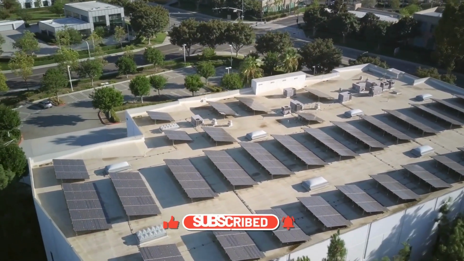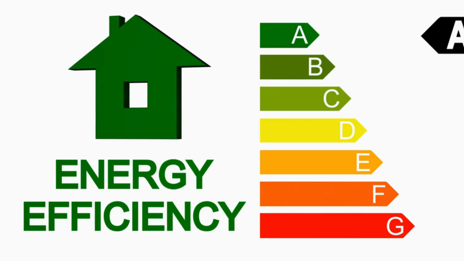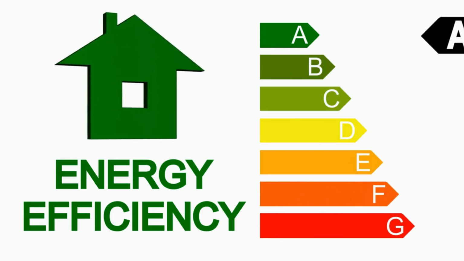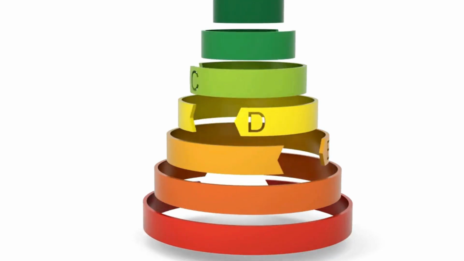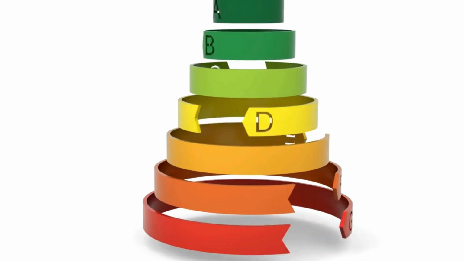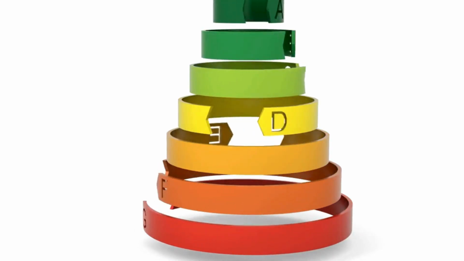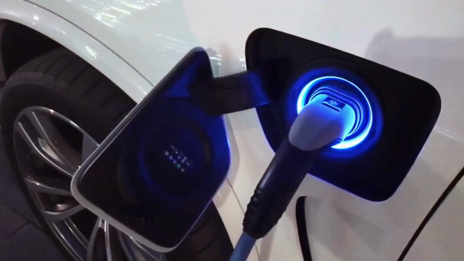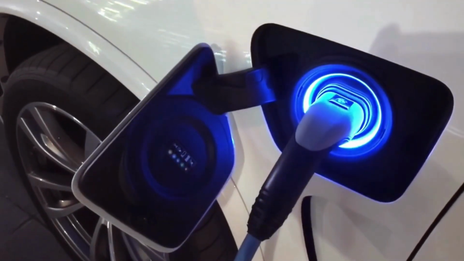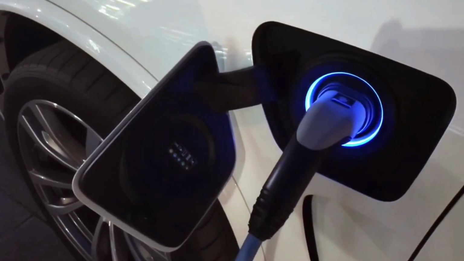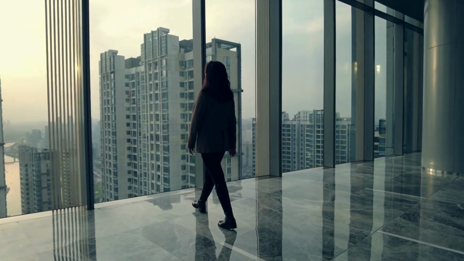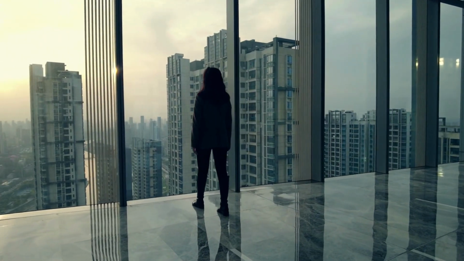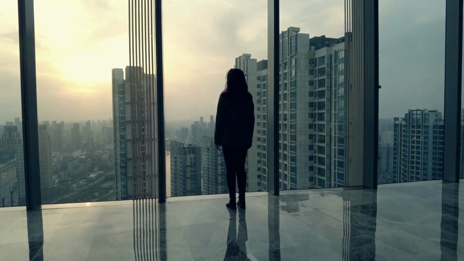Improving energy efficiency is also important. Switch to LED lights, smart thermostats, and energy-saving appliances to reduce electricity use. Drive fuel-efficient or electric vehicles, EVs, reducing reliance on gasoline by driving hybrid or electric cars. Improve insulation, use energy-efficient windows, and invest in better heating and cooling systems.